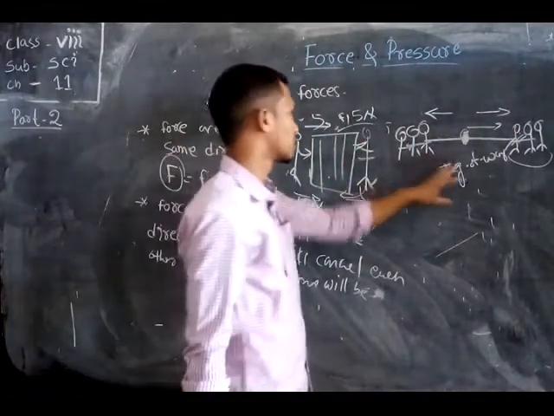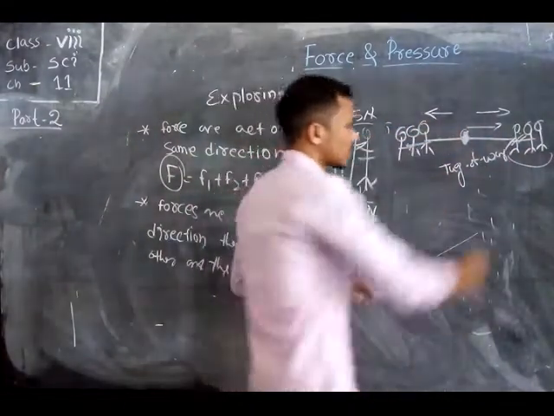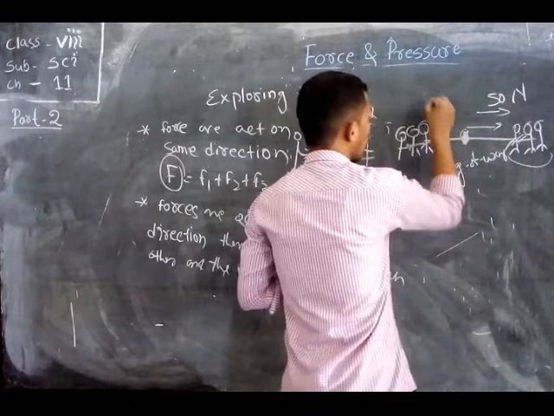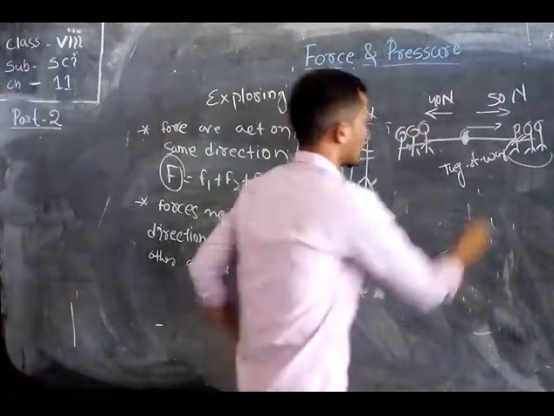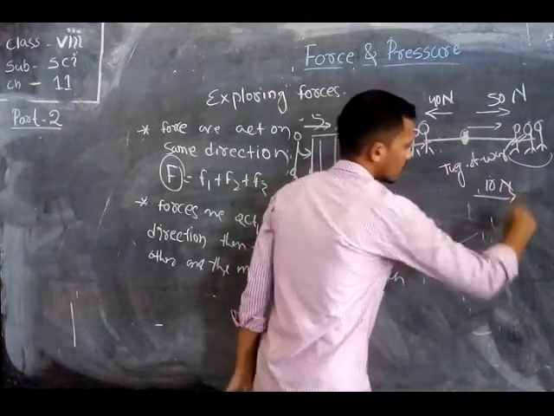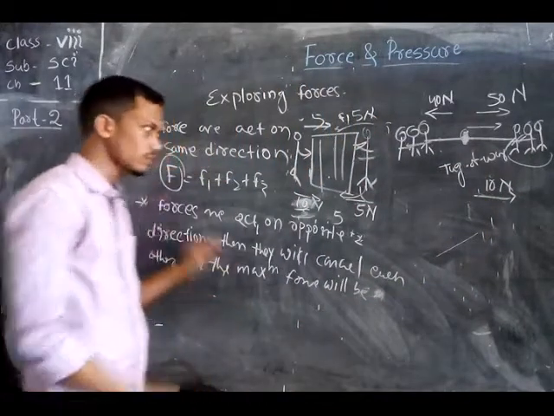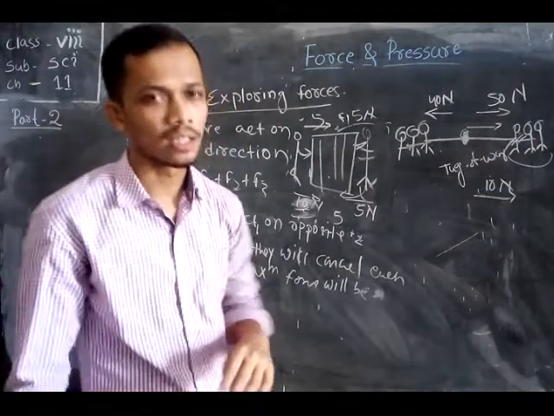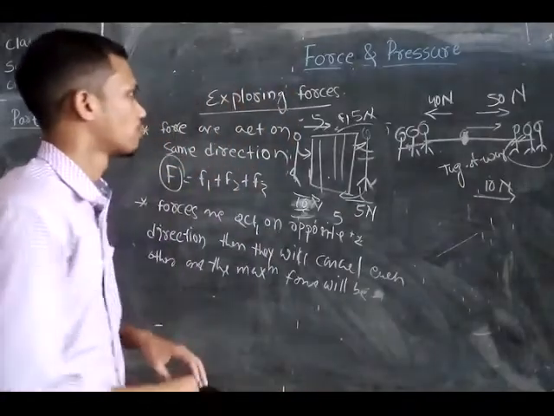In this case also, the greater force wins. Suppose this team applies 50 Newton force and this team applies 40 Newton force. Then 50 minus 40 will be 10 Newton force. In this way the rope will move by a force of 10 Newton. So these are your exploring forces. Now we discuss another point, that is the unit of force.